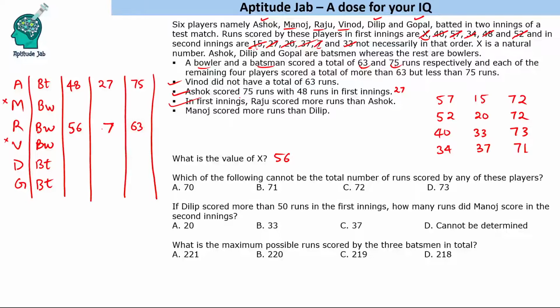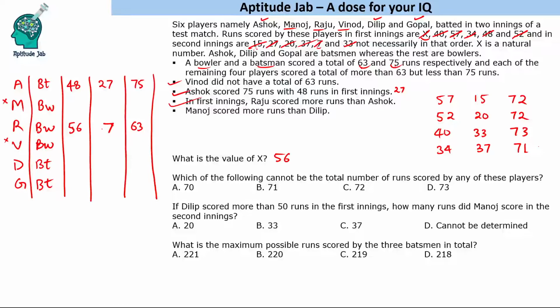Okay, now we know that Manoj scored more runs than Dilip, so this cannot be Manoj, right? So Manoj can be 72 or 73. We do not know any of these. We just know that this cannot be Manoj, others can be anything. Now let us answer the questions based on it.